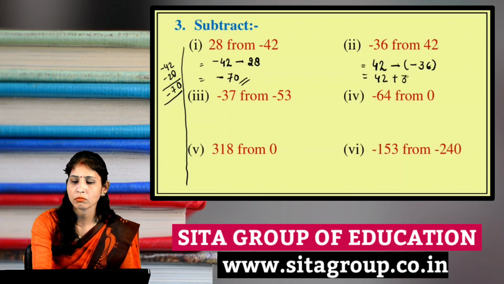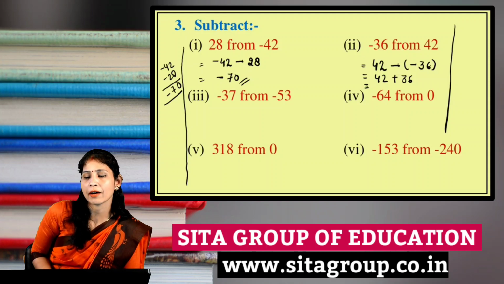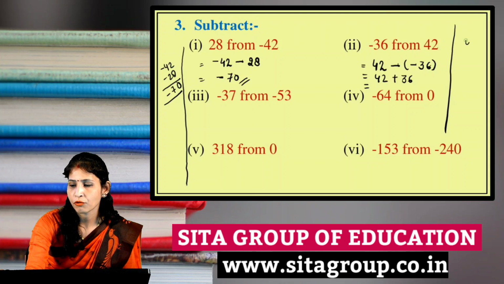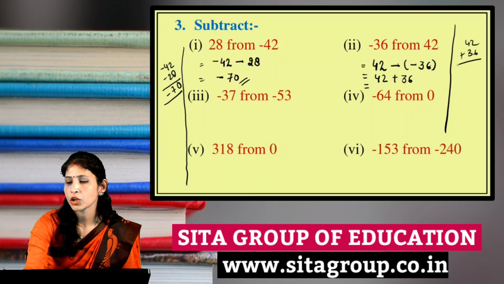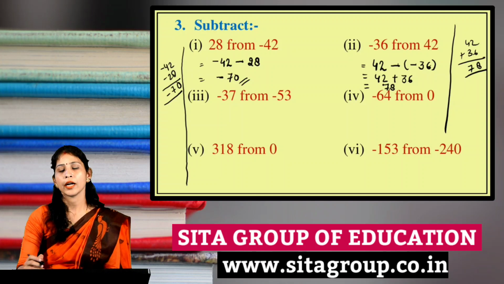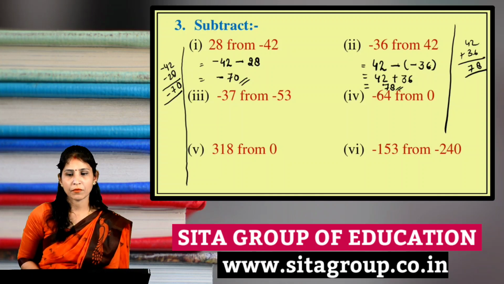Got it? Now 36. So we have got 42 plus 36. We will add 42 and 36, 2 plus 6, 8, 4 plus 3, 7, and the answer will be plus 78 because both are positive numbers now.